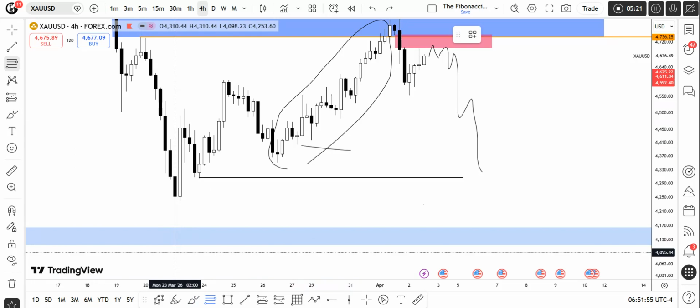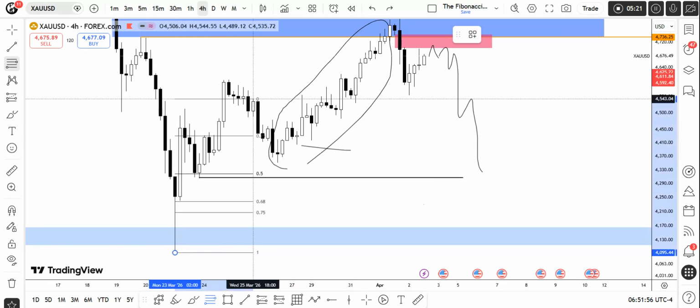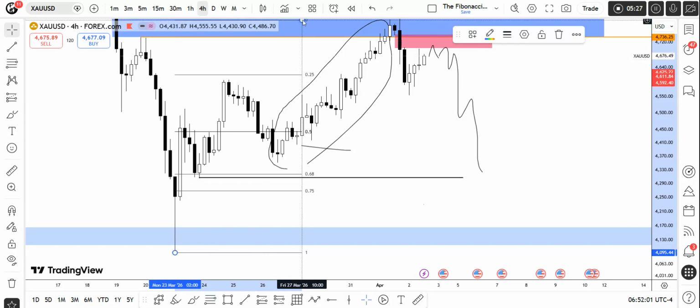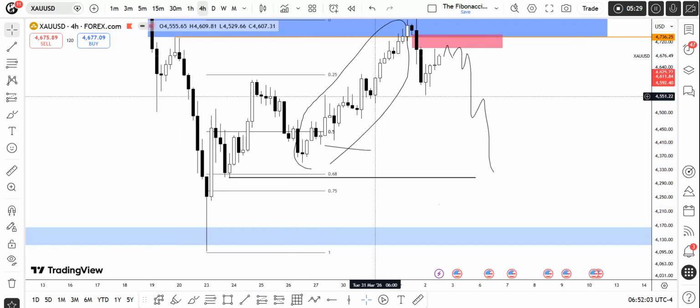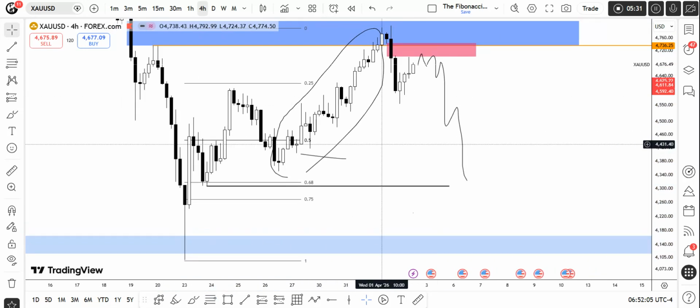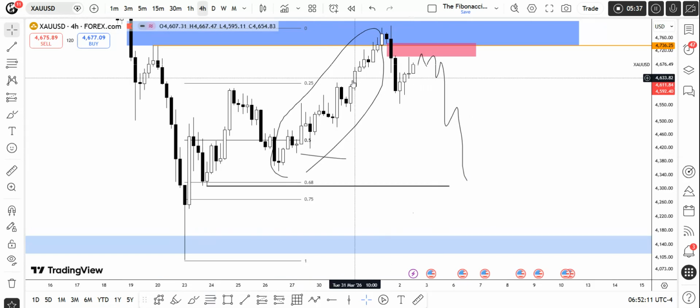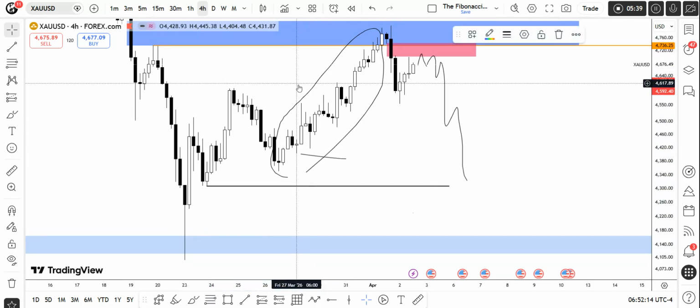Let me take this low up to this high. If we take this low to this high right over here, we can see that we have not touched the 0.5 level yet. So I'm expecting price to basically take out these liquidities right over here. Price should come below the 50% area, and then we can plunge higher. And this is what I'm expecting on the gold.